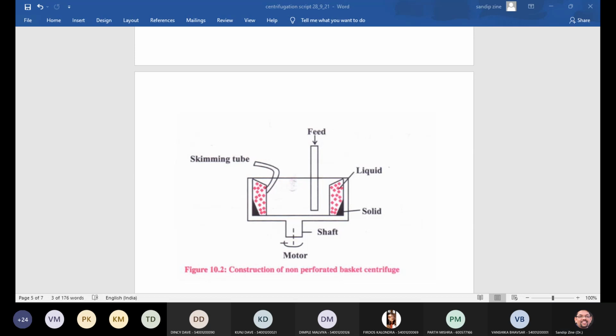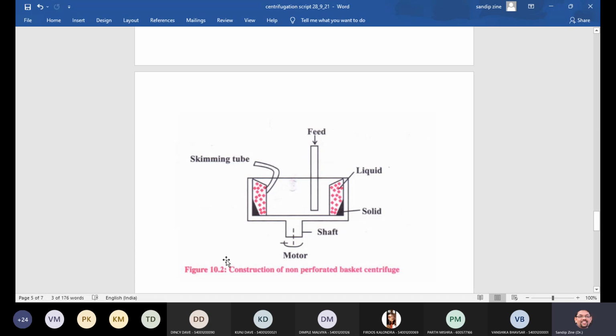Clear? In construction you can write it consists of a non-perforated basket that is made up of steel, and the material is loaded into the basket through the feed tube. So this is a feed tube, you can load the material here, and the basket is mounted on a vertical shaft which is rotated by the motor. So this is the shaft, and this will be connected to the electric supply, and because of this the basket gets the rotation or maybe the movement.